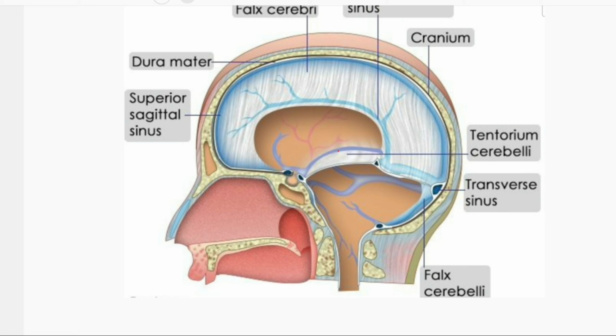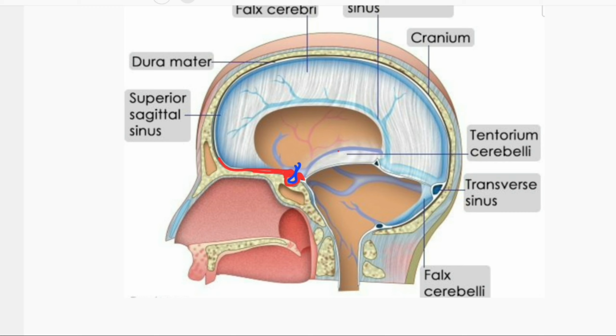Here, this is the dural lining, two layers, and it goes like this. This circular folding is the diaphragma sellae that contains the pituitary gland here.